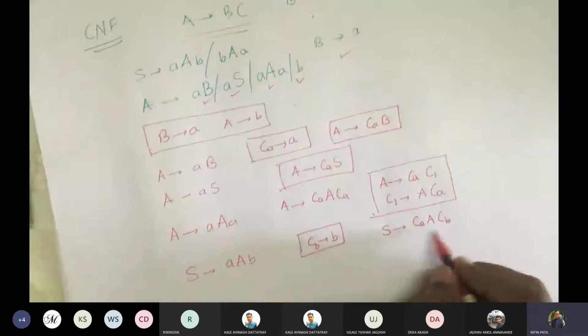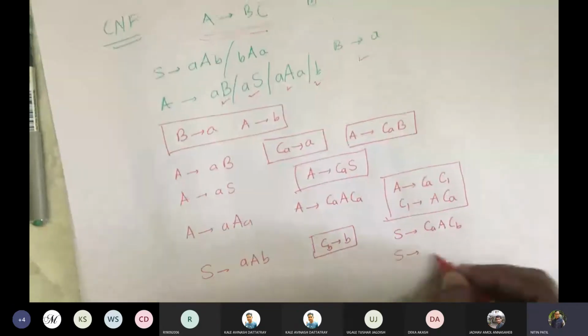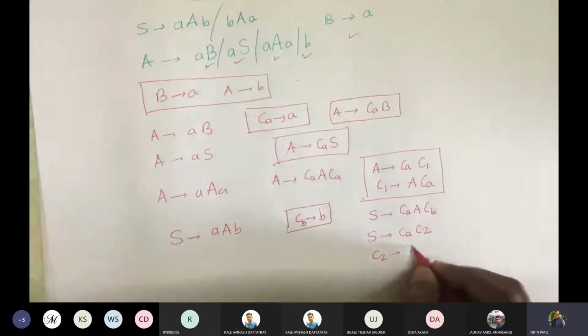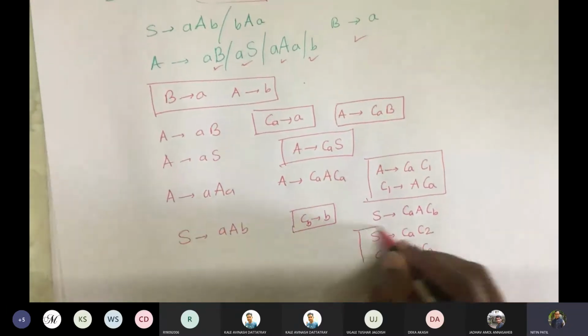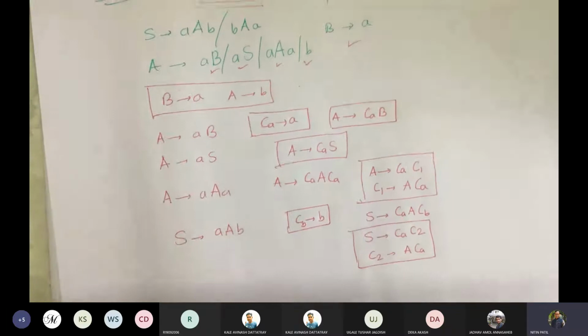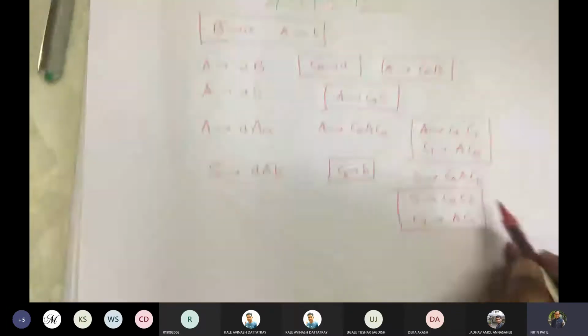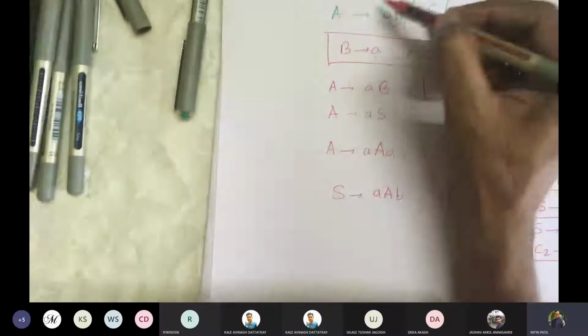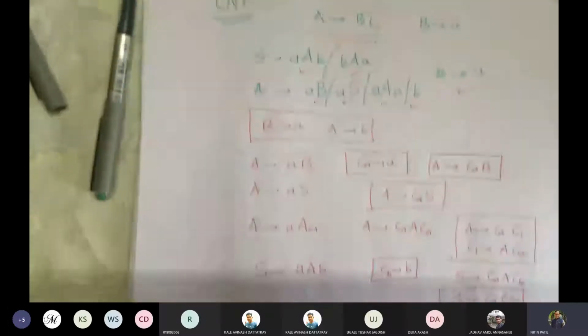Then this can be written as S gives Ca C2 and C2 gives A Cb. So this also is done. As per the norms, two variables. So we also resolved this aAb.